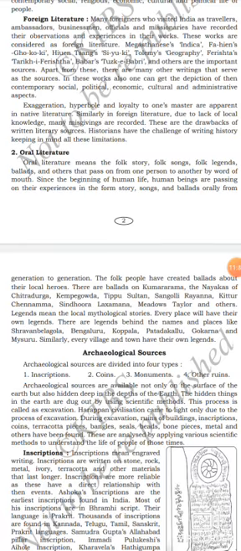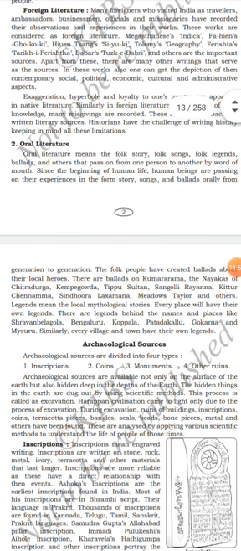Apart from this, there are many other writings that serve as sources. In these works also, one can get the depiction of the contemporary social, political, economic, cultural, and administrative aspects.